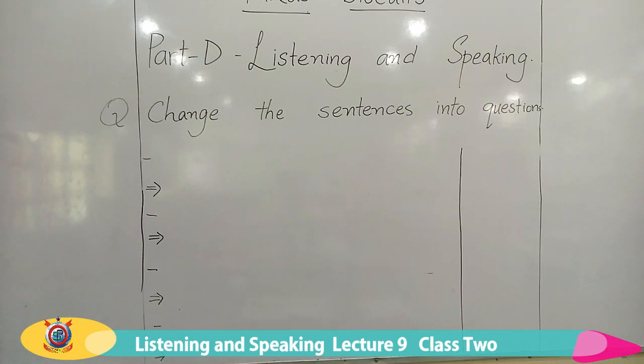Yesterday we learned how to change a simple sentence into a question sentence, and now it is part 2 of the same topic. Yesterday I told you that there are helping verbs in almost every sentence, but helping verbs are not present in every sentence. They are present in almost every sentence. There are some types of sentences where we don't see any kind of helping verb. So what are we going to do about those sentences? How are we supposed to change them into question sentences? Today in this lesson we are going to learn that.